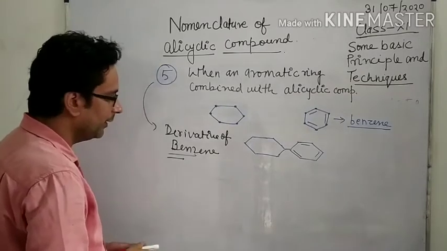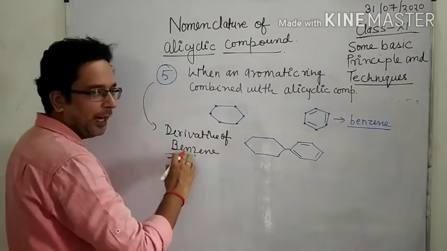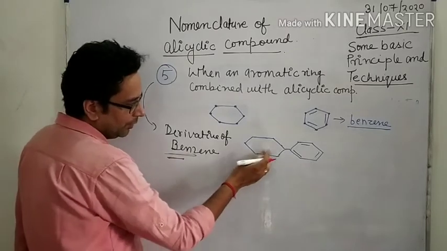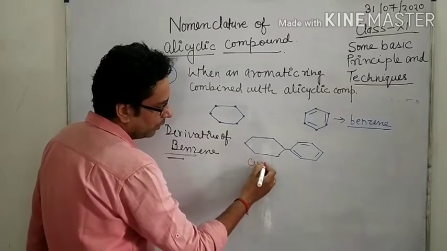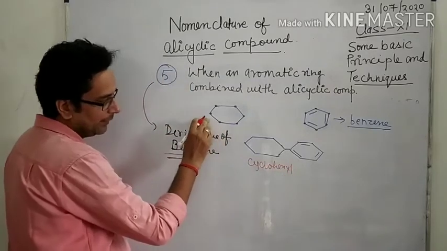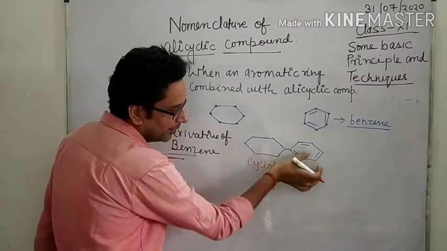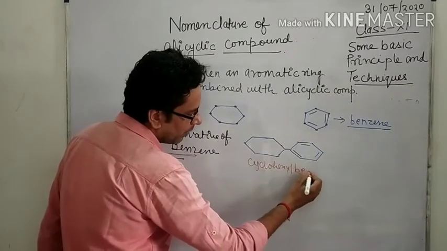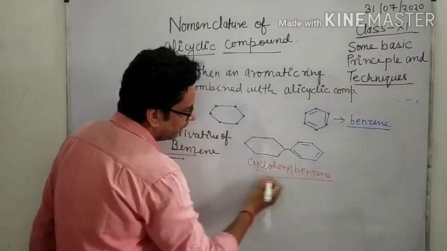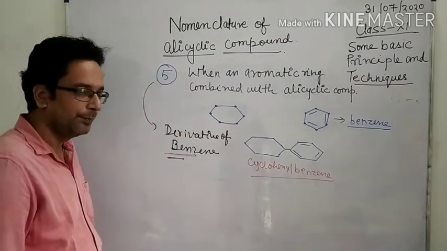So what is the name of this? If benzene is a suffix, it is used after the word. Now the name of this group is cyclohexyl. Here cyclohexane, here cyclohexyl. This is cyclohexyl and this is benzene. So the name of this compound is cyclohexylbenzene.